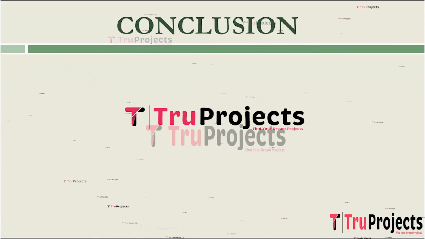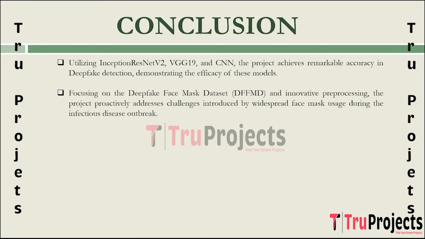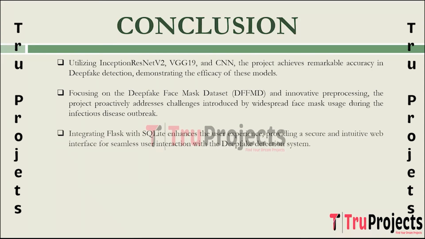Conclusion of the project. Through the utilization of advanced deep learning architectures such as Inception ResNet V2, VGG19 and CNN, the project achieves high accuracy in detecting deepfakes, showcasing the effectiveness of the proposed models. Considering the challenges introduced by the widespread use of face masks during the infectious disease outbreak, the project focused on deepfake face mask detection and novel pre-processing techniques, which demonstrates a proactive approach to adapting deepfake detection to real-world scenarios.